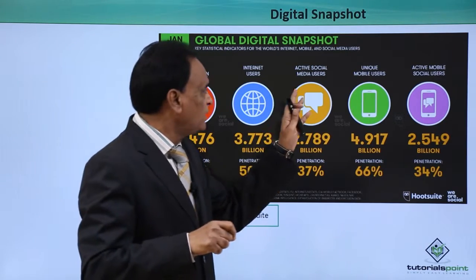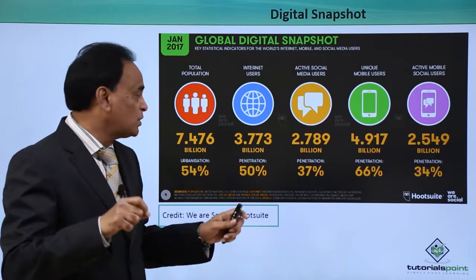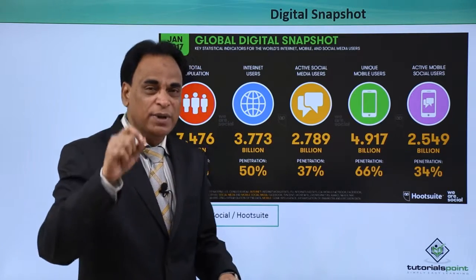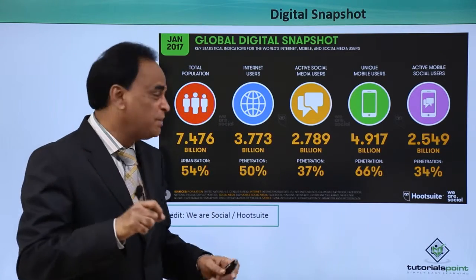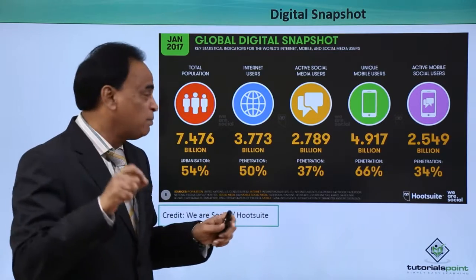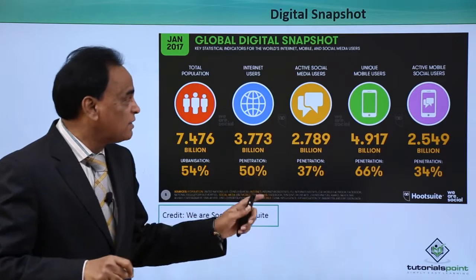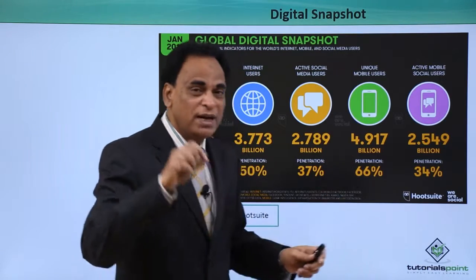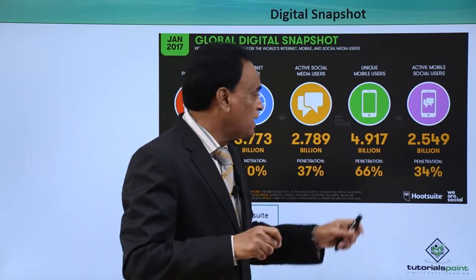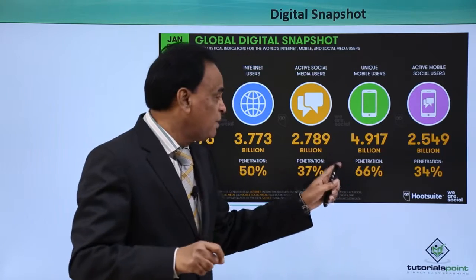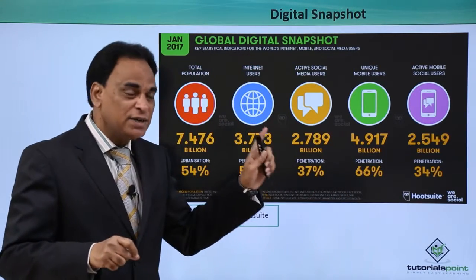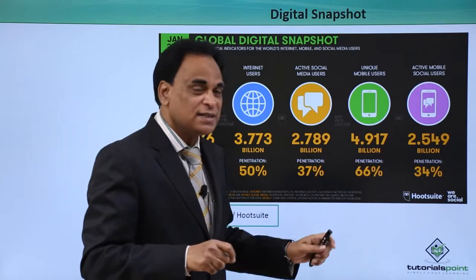Now we have got the active social media users all around the world. 2.7 billion people are on social media out of the 7.4 billion people. The penetration level has gone to 37%. The unique mobile users are 4.917 billion people, and the penetration level has gone to 66%.